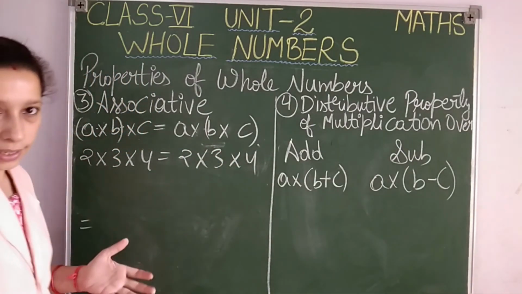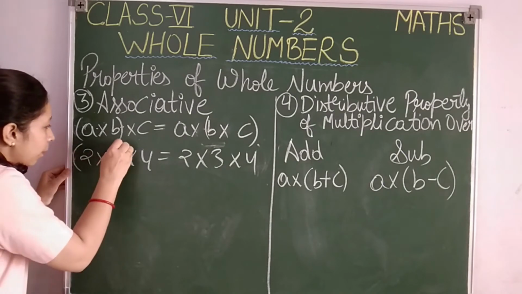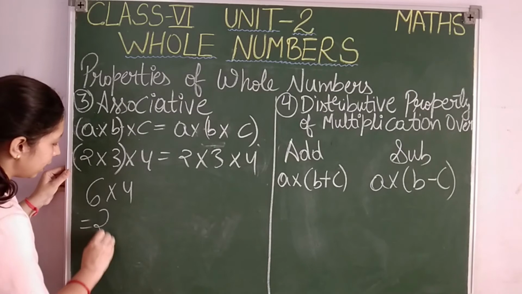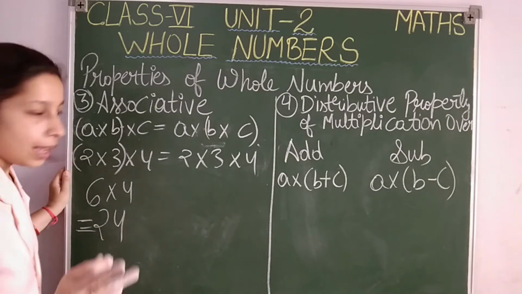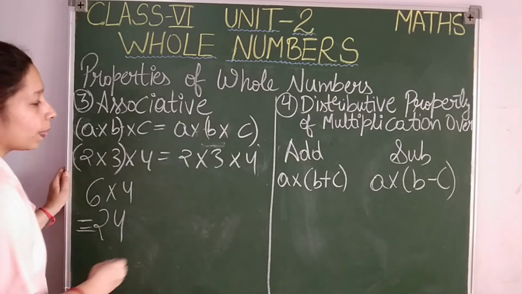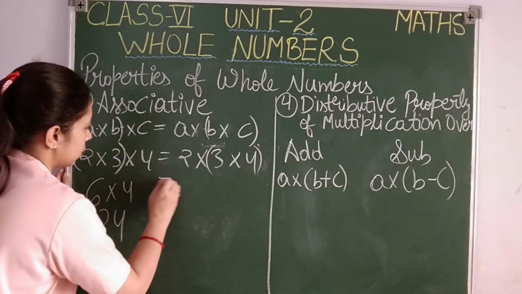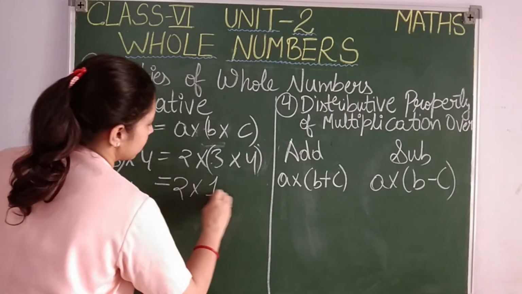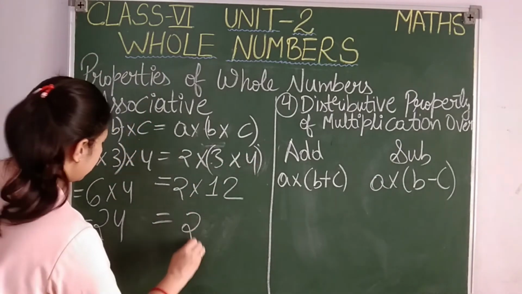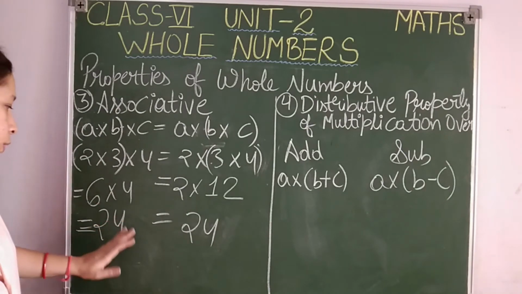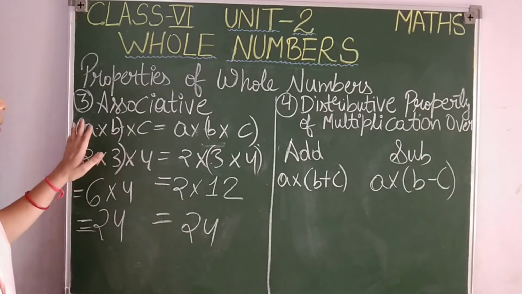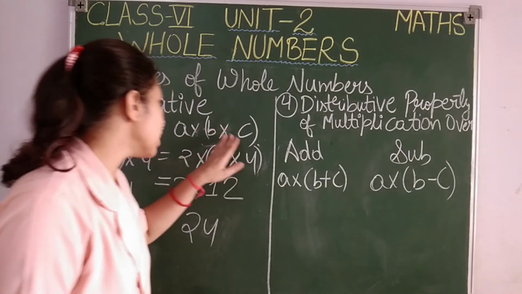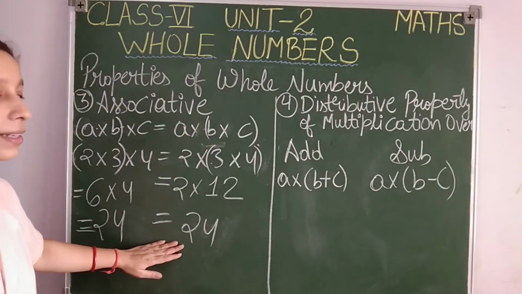Now students, it is clear to you that here we will form the first pair and we will multiply: 2 3s are 6, 6 4s are 24. Clear? Now what will I do for this side? Here I will take the last two numbers first. Then 3 4s are how much, students? 12. 2 12s are how much? 24. See, 24 and 24. That means whether you multiply the first pair with the third number or the last pair with the first number, you are going to get the result same only.